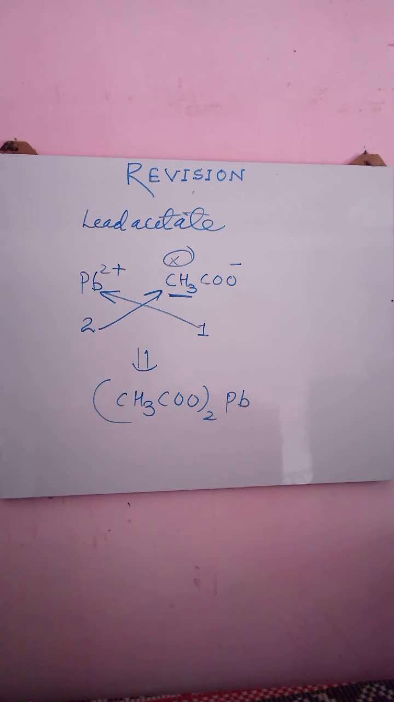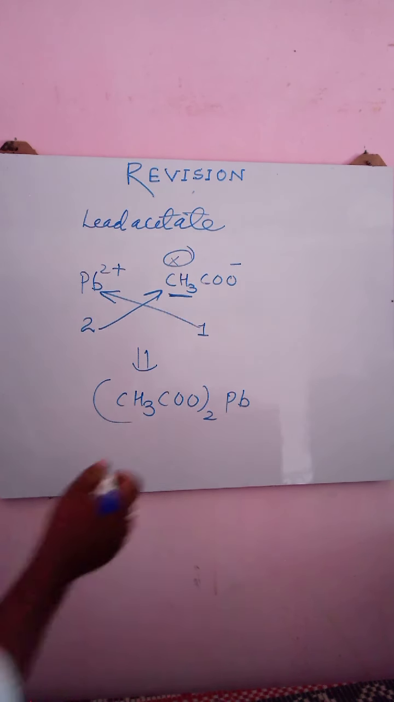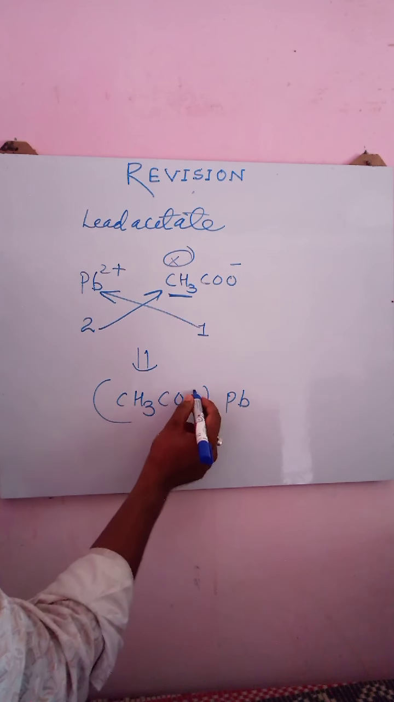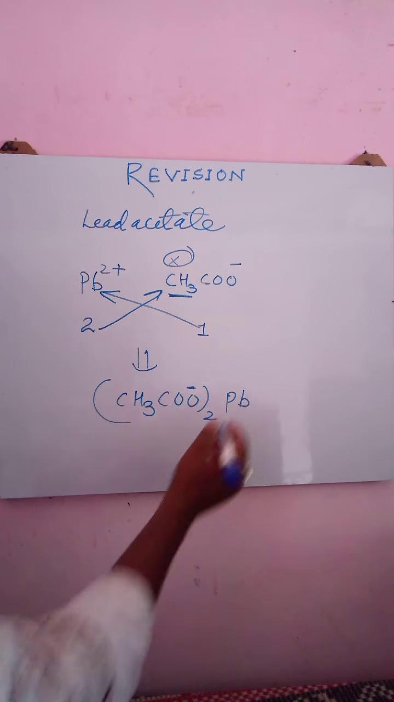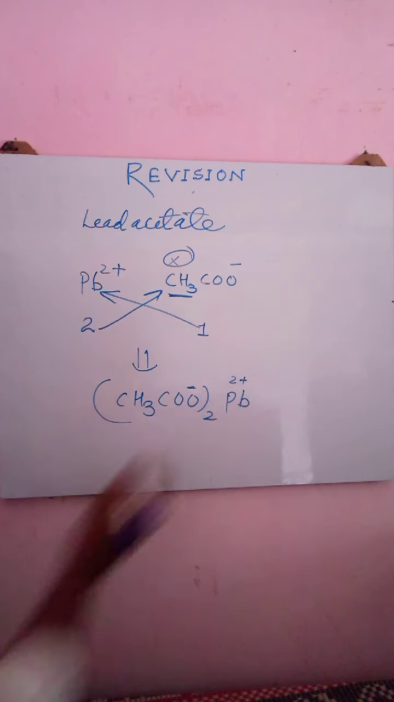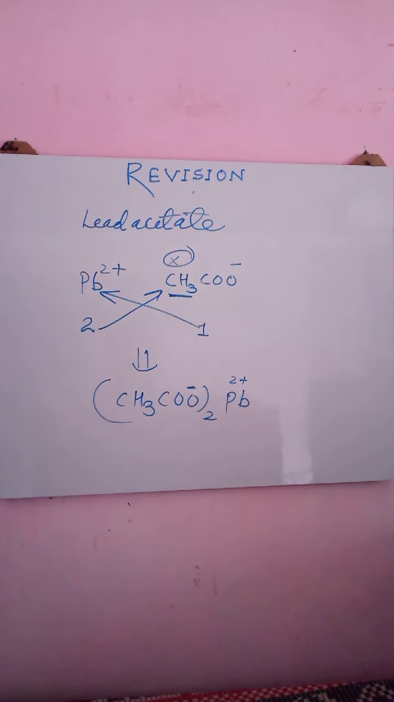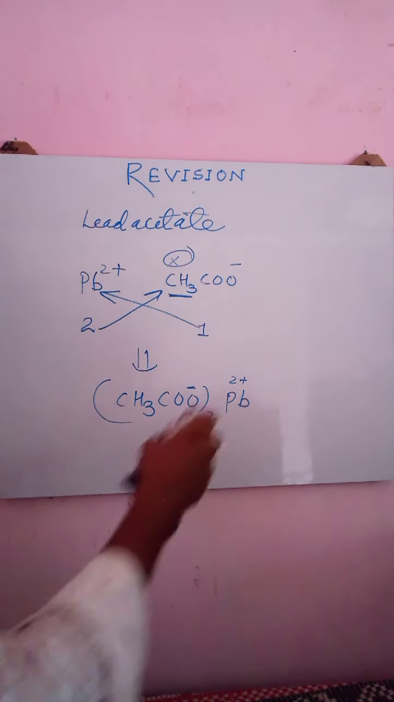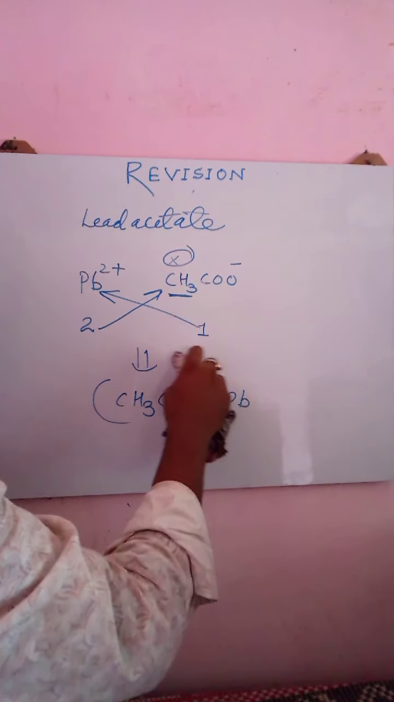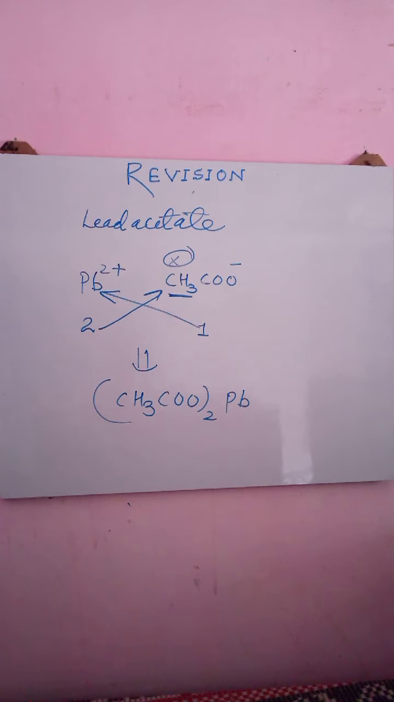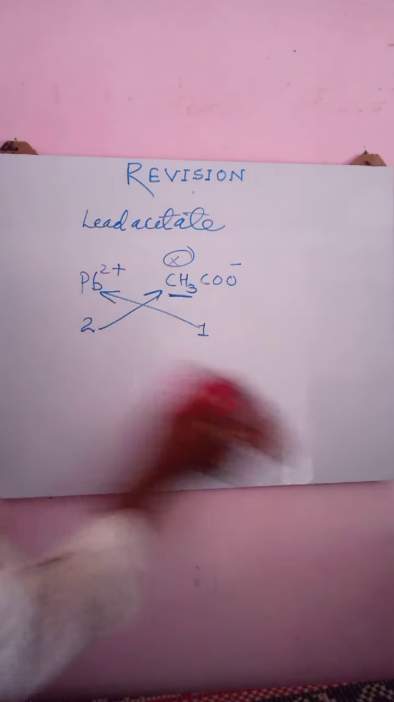That's why what I did here, I kept this polar part of the acetate radical in front of this Pb2+. Now they are just in front of each other. So here electrostatic force of attraction will occur between the acetate radical and Pb2+. So finally the formula is (CH3COO)2Pb, right? I hope you people are understanding.